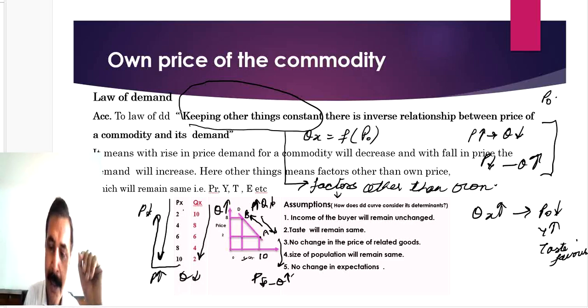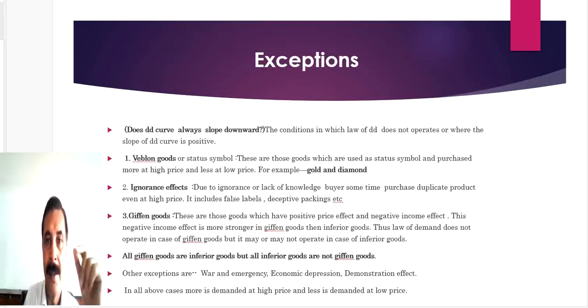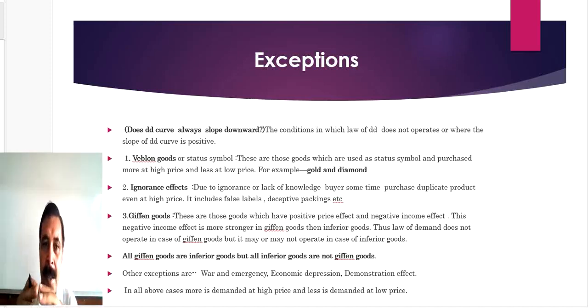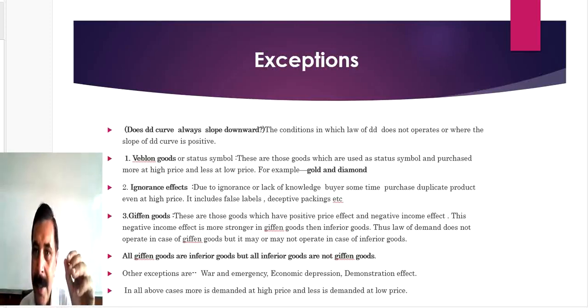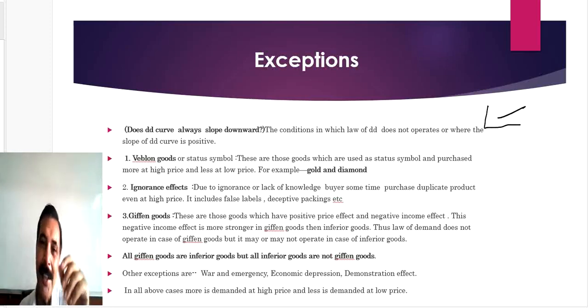Okay students, now the next. Assumptions I have told you. Exceptions. Exceptions means those circumstances in which the law of demand does not operate. Means it doesn't work. That is an exception, and the shape of the demand curve is not negative but positive. Got it or not?